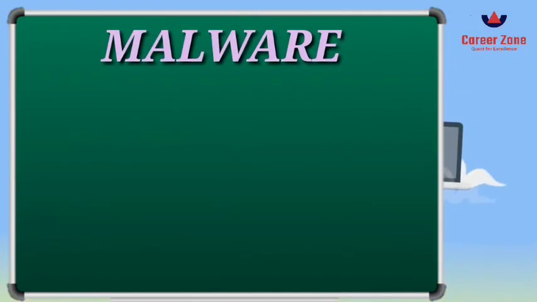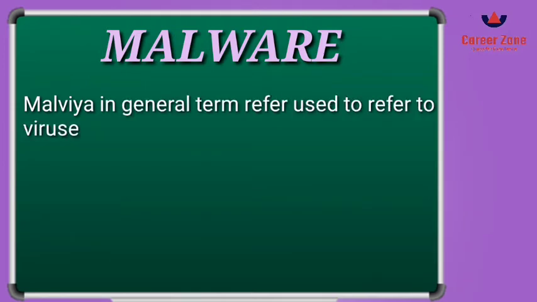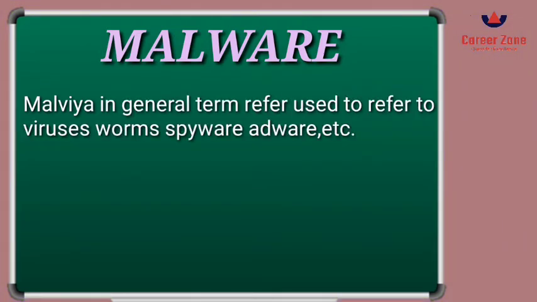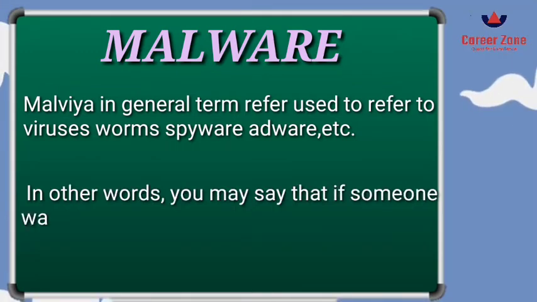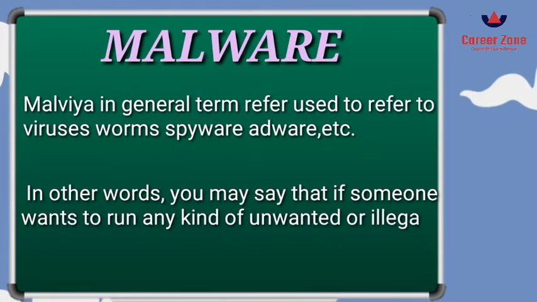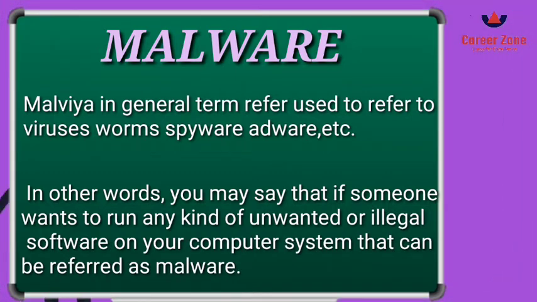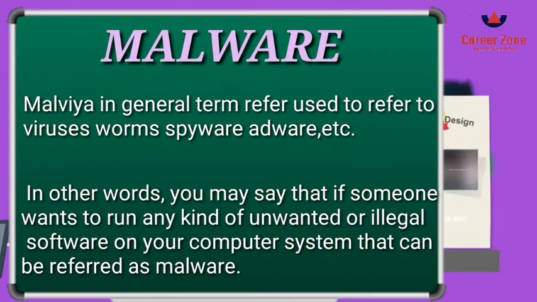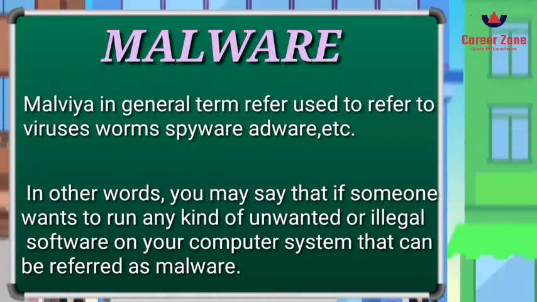Now, what is malware? Malware is a term used to refer to different kinds of threats from which we have to safeguard our computer system and our sensitive information. It can be in the form of virus, worms, spyware, adware, and many more. We'll be discussing them one by one. These threats are generally called malware.